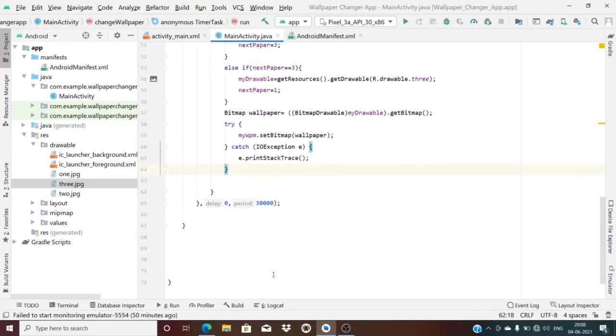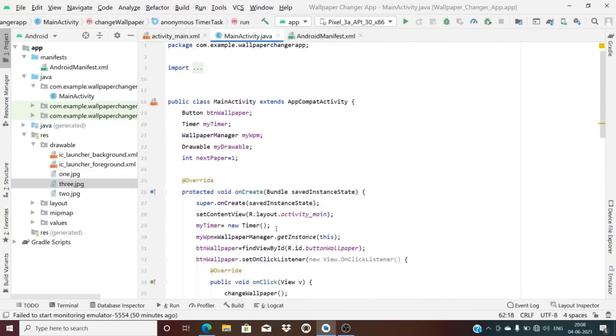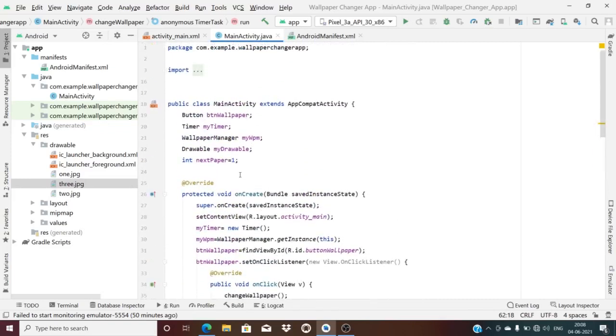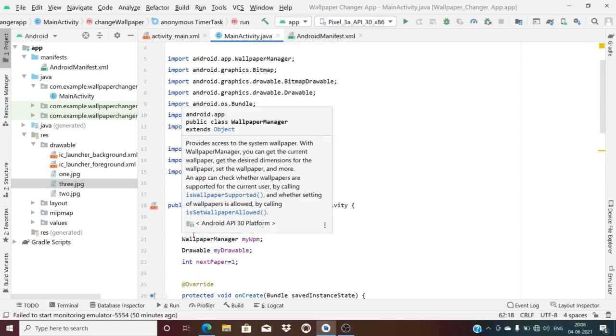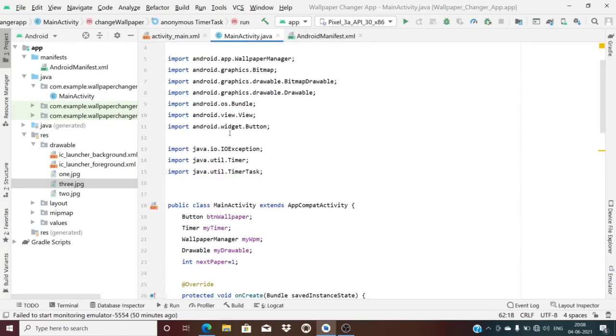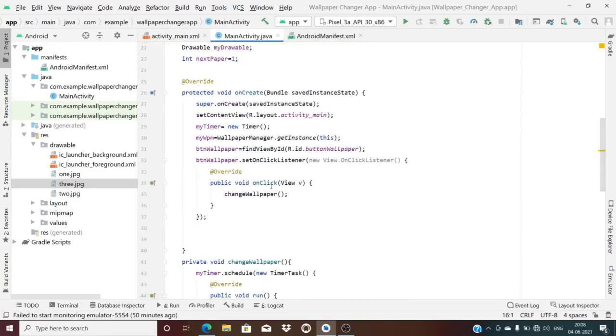Now, every program here, whatever is required, we have written it. A few things: when you are importing or adding different things, it will get added here. If it is not getting added, then you have to use Alt Enter to add them. Sometimes it will guide you. If any doubts are there, you can contact me regarding that.